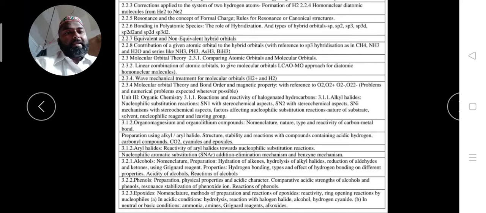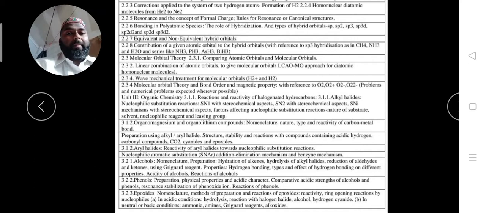Then the next part is the phenol. Their preparation, physical properties, acidic character, comparative acidic strength of the alcohol and the phenols we have to talk. Then the resonance stabilization of the phenoxide ion and the chemical reactions, reactions of the phenol. Then the same case is applicable for the epoxide, their nomenclature.